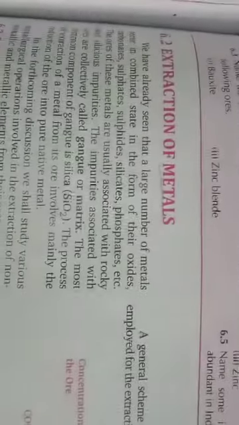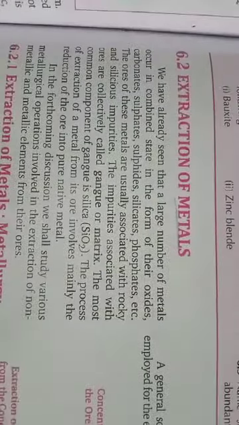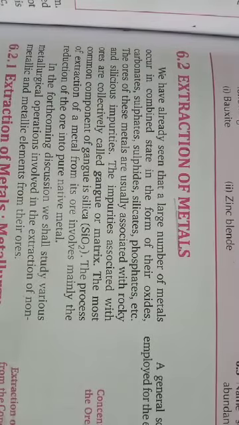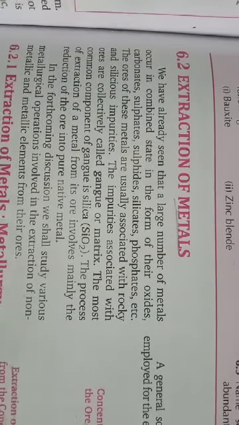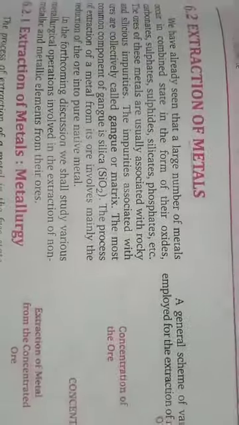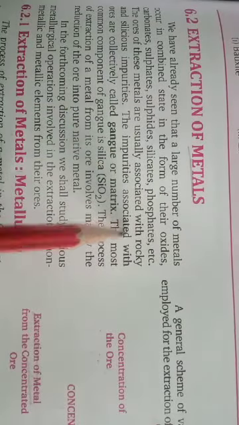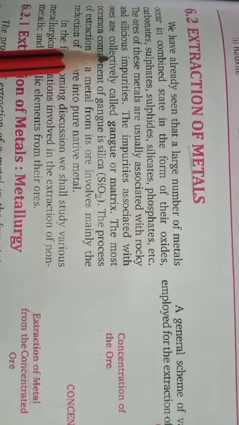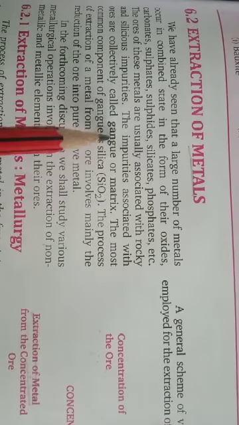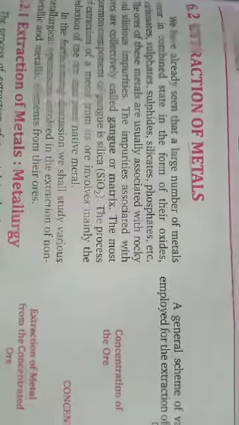Now we are moving to the next page and the heading is extraction of metals. The impurities associated with ores are collectively called gangue or matrix.